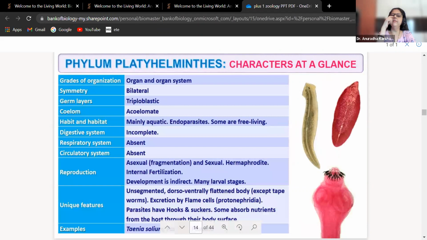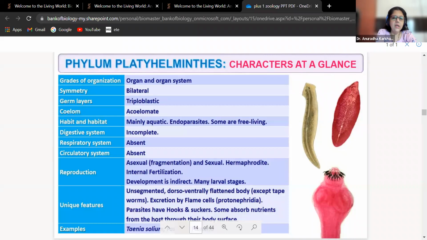Let us see the characteristics at a glance. Grades of organization is organ and organ system now. So till your Ctenophora, it was tissue, and from Platyhelminthes, we have got organ and organ system. Symmetry is bilateral, triploblastic, acoelomate, mainly aquatic, endoparasites.